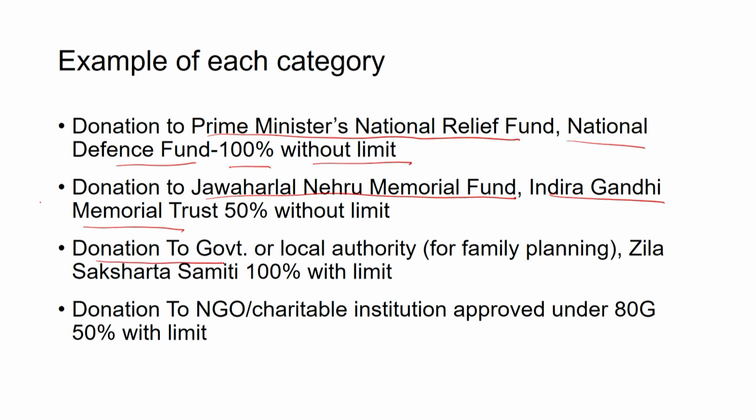Then comes the donation to government or a local authority for the purpose of family planning, such as Jila Saksharta Samiti. 100% is deducted, but a certain limit has been discussed here. Then donation to NGOs and charitable institutions that are approved under section 80G. In such cases of donation also 50% deduction is allowed with certain limits. So these are the different kinds of deductions that are allowed to an assessee under section 80G.